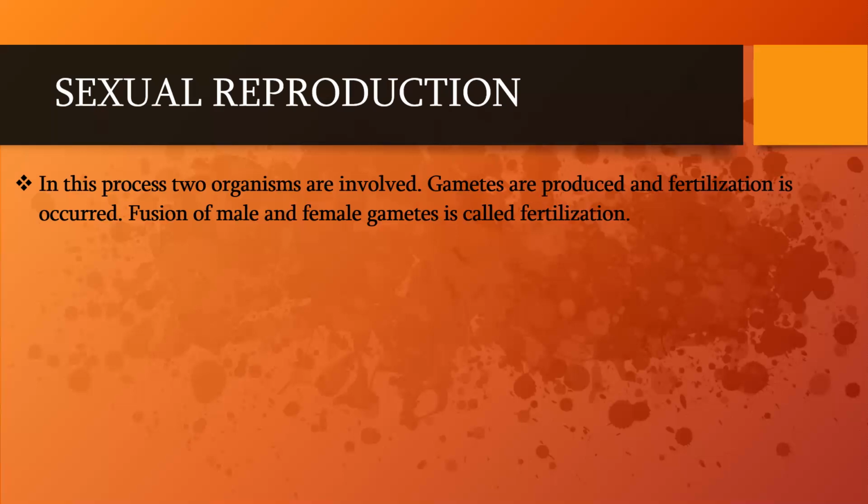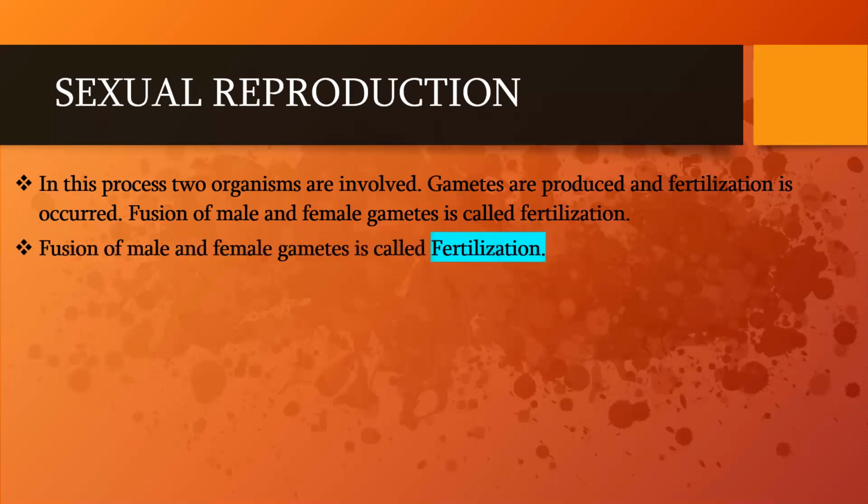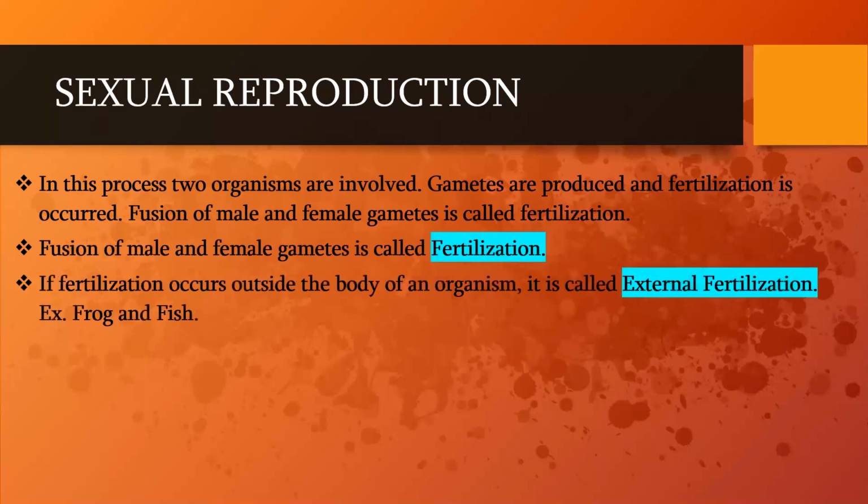After the formation of the gametes, the fusion of gametes will take place in external sources. In some organisms, the fusion of gametes can take place inside the body of an organism. The process of fusion of both male and female gametes we term as fertilization. The fusion of male and female gametes is called fertilization. If fertilization occurs outside the body of an organism, it is called external fertilization.